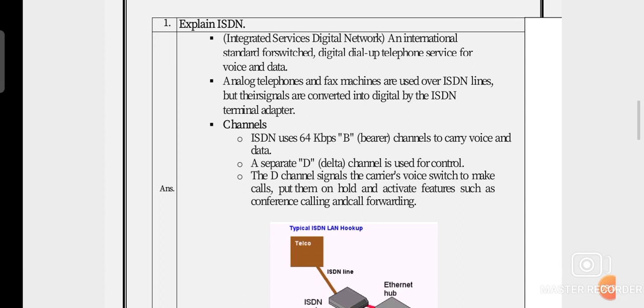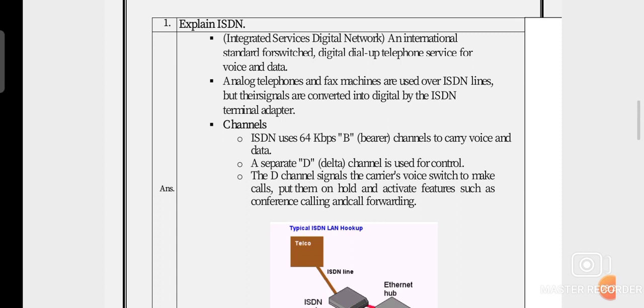ISDN is an international standard for switched digital dial-up telephone services for voice and data. That is the most important thing about ISDN.